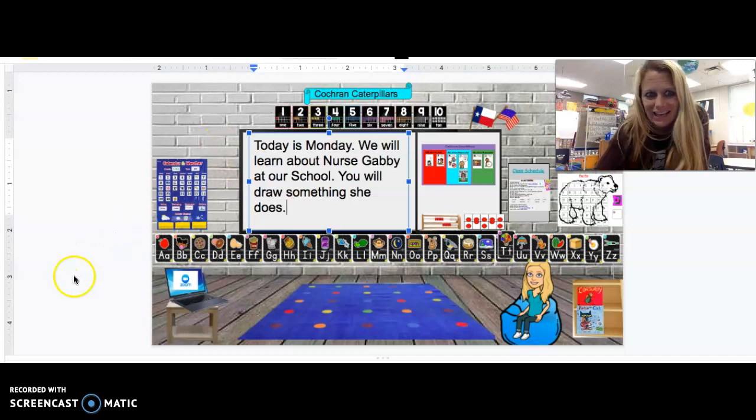All right, let's take a look at Nurse Gabby. So this is Nurse Gabby at our school. This is what she looks like. This is her room. Let's find out a little bit about Nurse Gabby.